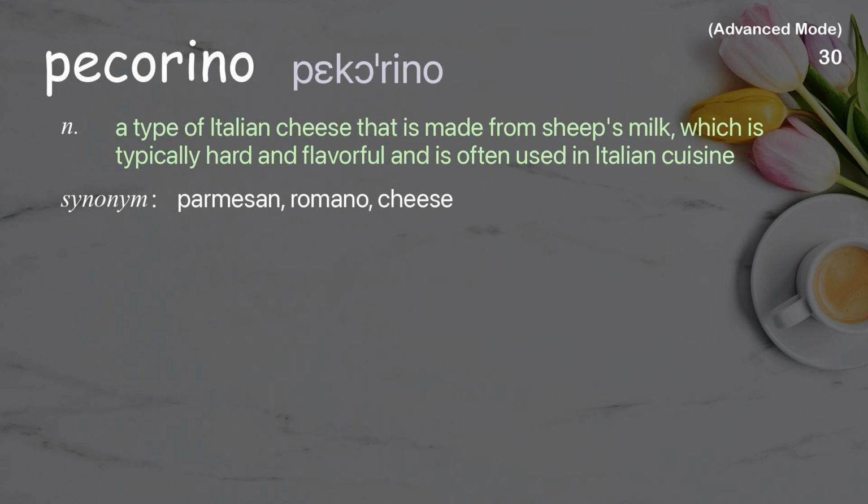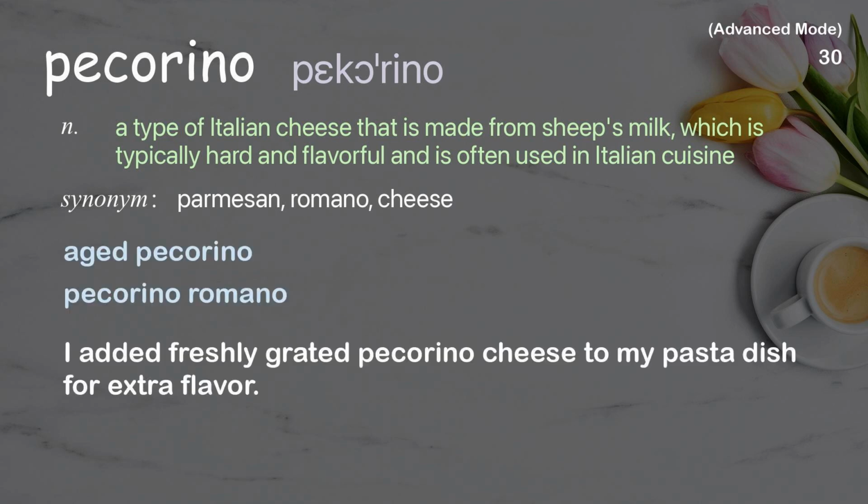Pecorino. A type of Italian cheese that is made from sheep's milk, which is typically hard and flavorful and is often used in Italian cuisine. Examples: Aged pecorino, pecorino romano. I added freshly grated pecorino cheese to my pasta dish for extra flavor.